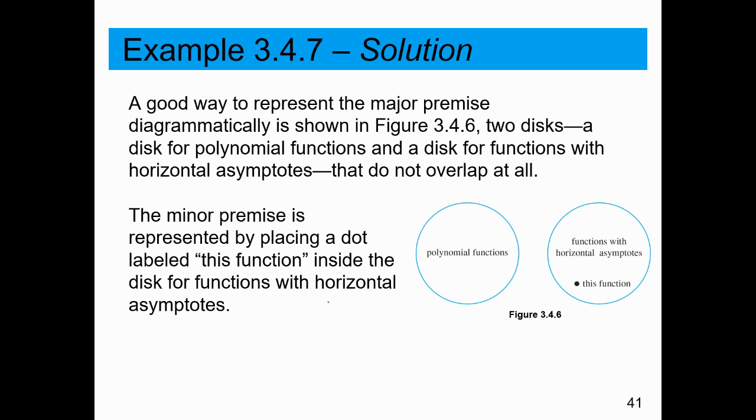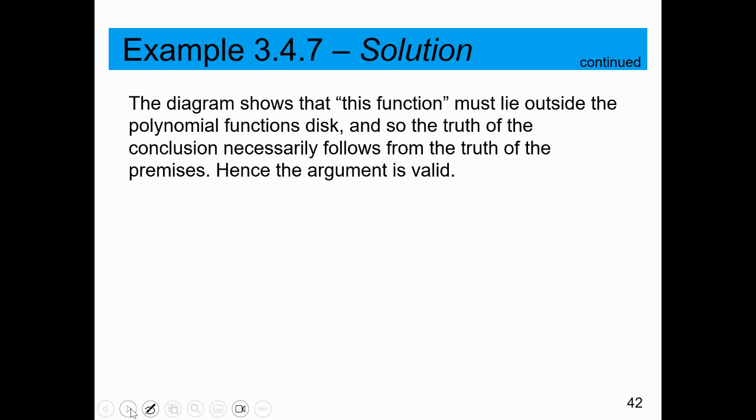Again, so no polynomial functions have asymptotes. So notice the diagram here. Functions with horizontal asymptotes and polynomial functions are disjoint circles. They are mutually exclusive. There is no overlap. The diagram shows this function must lie outside the polynomial function's disk. And so the truth of the conclusion necessarily follows. So the argument is valid here.